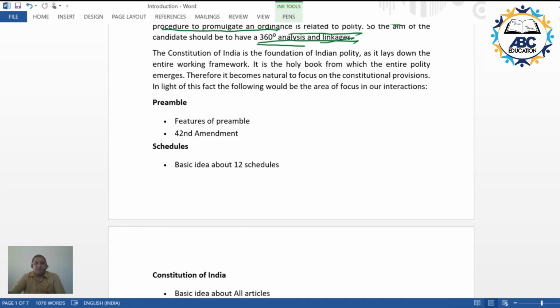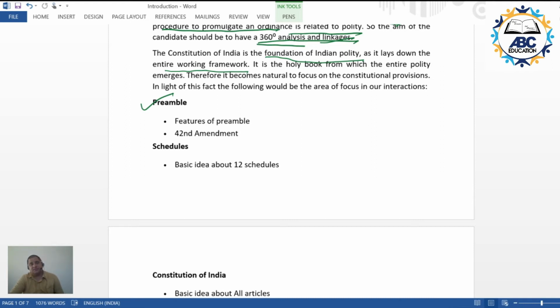Now, the Constitution of India is the foundation of Indian polity, and as I said earlier, it lays down the entire working framework. Therefore, it is the book, this piece of legislation, that would be our primary focus while discussing the topics related to Indian polity. Now, what will be the topics that we would be discussing? First and foremost, it would be the preamble, the preface to the Constitution.